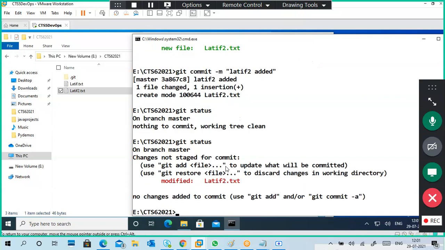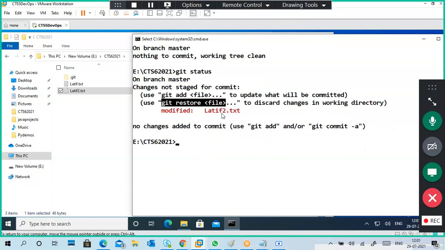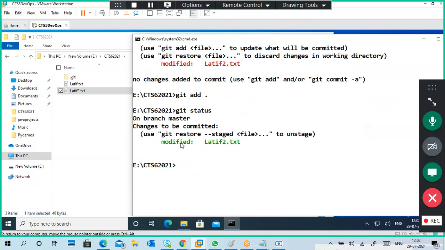If I go to the status, see, modified. If I add a new file, it shows it is a new file. If I modify the existing file, it says modified. So you can add those modifications or restore to the previous and discard it. Restore option is there. We should not leave it like that. So modified, what to do? Same command only, no difference. Git add, so the modification will be added. See, it is showing green color modified. Add is done, but the commit is not done.